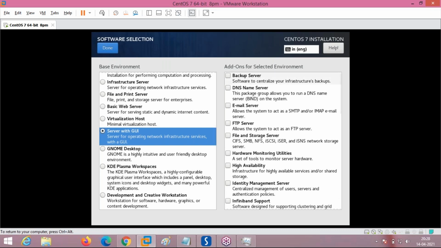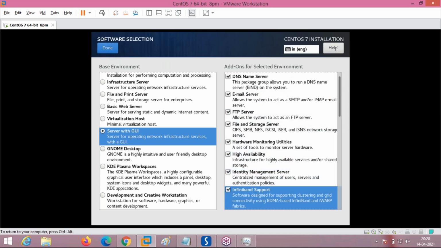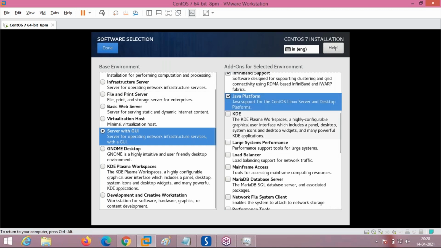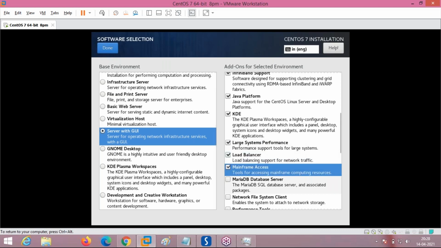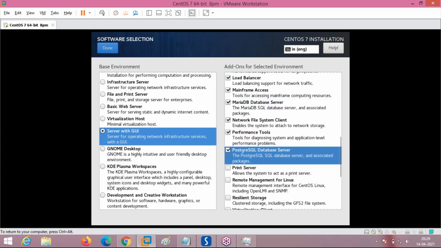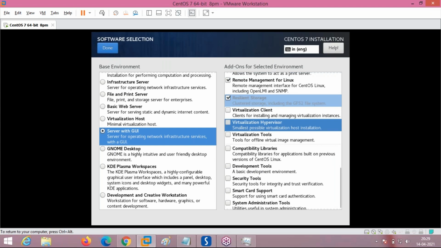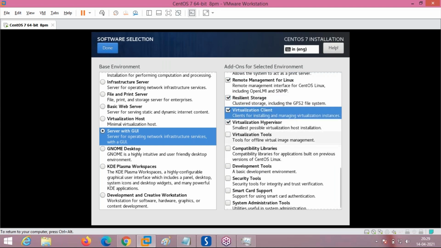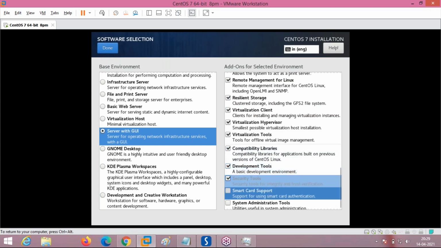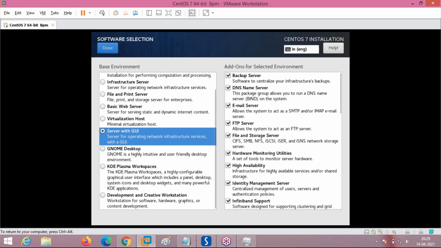See here, I am selecting the add-ons: apart from what server with GUI comes with, DNS server, email server, FTP server, please select all those things. After selecting all the applications, just select done.